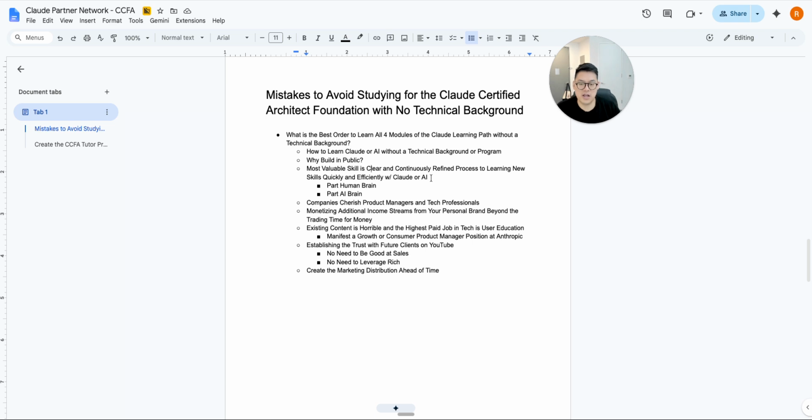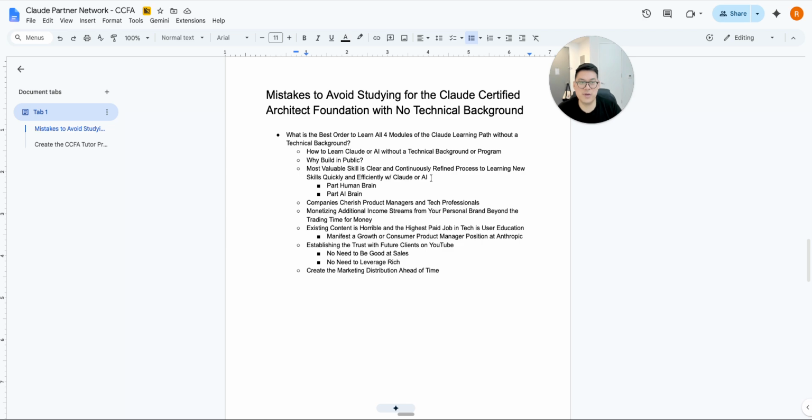The next reason that I wanna go ahead and actually do this is companies absolutely cherish product managers and other tech professionals that are showing their journey and actually learning something. Showing the perfect finished product is not what companies want to see. It's not what clients want to see, because you didn't just pick up these skills out of nowhere. They want to know how it is that you learned it, because they want to learn it too. They absolutely want to learn it, right?